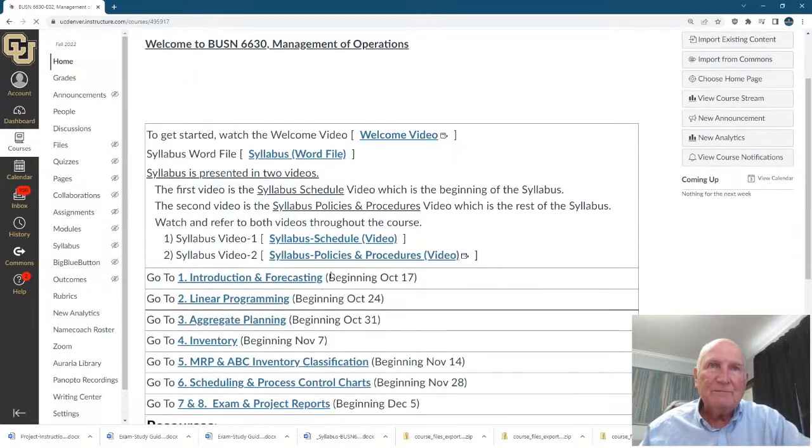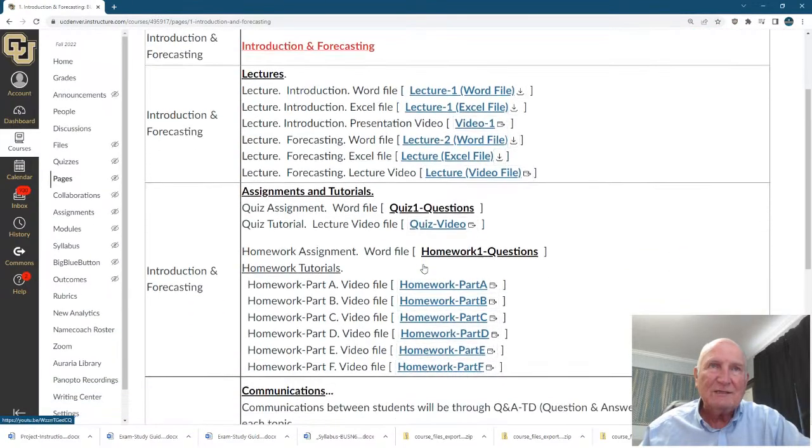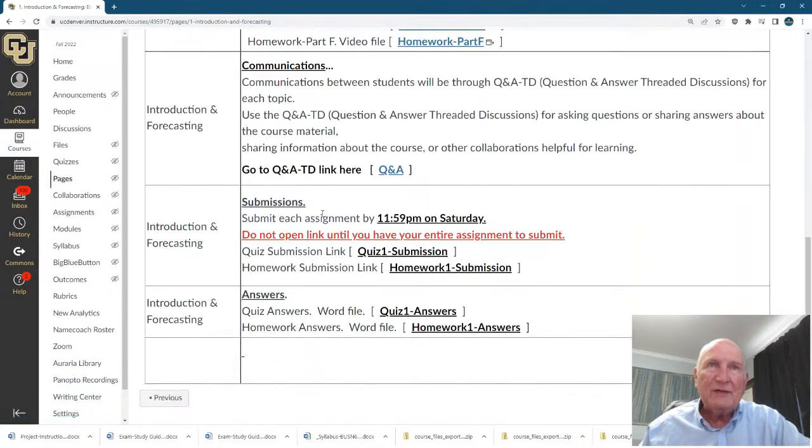Okay, let's come back to the module of forecasting down here. And then we have the submission. Here's where you submit the quiz answers. Here's where you submit the homework answers. And down here I will give the quiz and homework answers after they're due. The Saturday due, Sunday I open these up, and then Sunday you'll have the answers. That's why no late assignments are submitted. Make sure you submit the quiz and the homework on the due date and time. And the homework is 1 week later than the quiz, and the dates are in the syllabus.